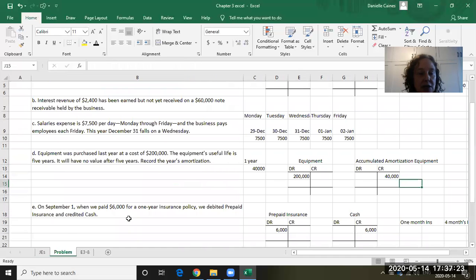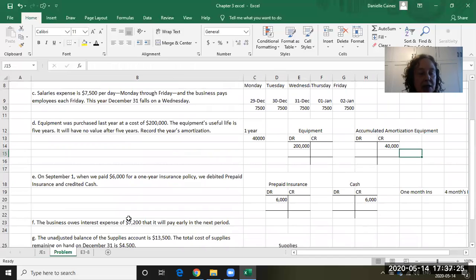So the next entry is on September 1st, when we paid $6,000 for a 1-year insurance policy. We debited prepaid insurance and credited cash. So on September the 1st, which is an important date we need to think about, we paid $6,000. So this was our entry. We debited prepaid insurance for $6,000 and we credited cash.